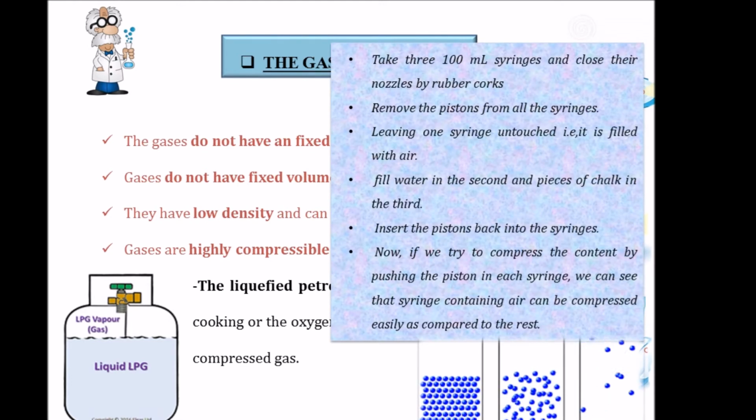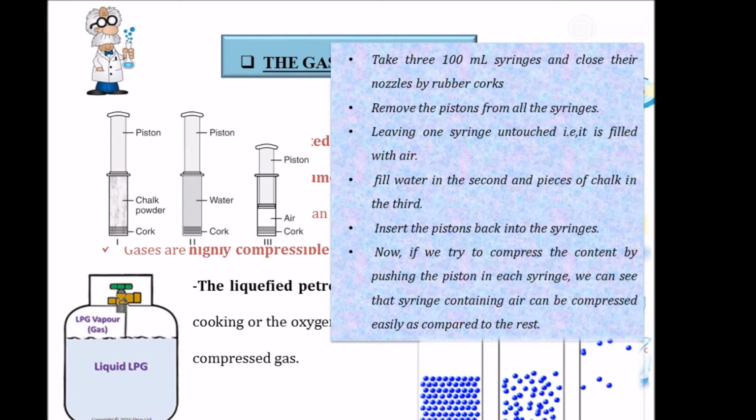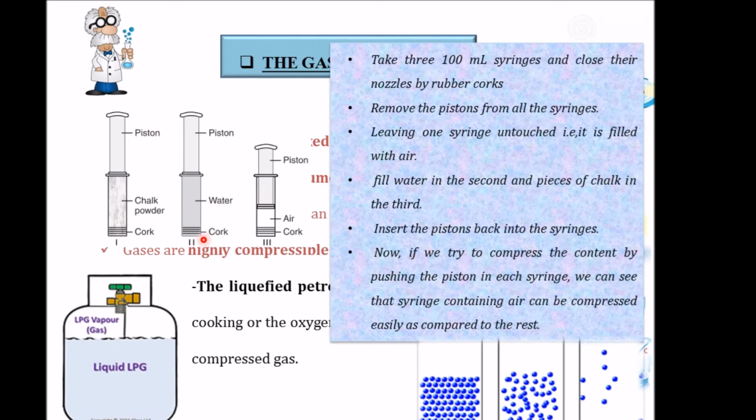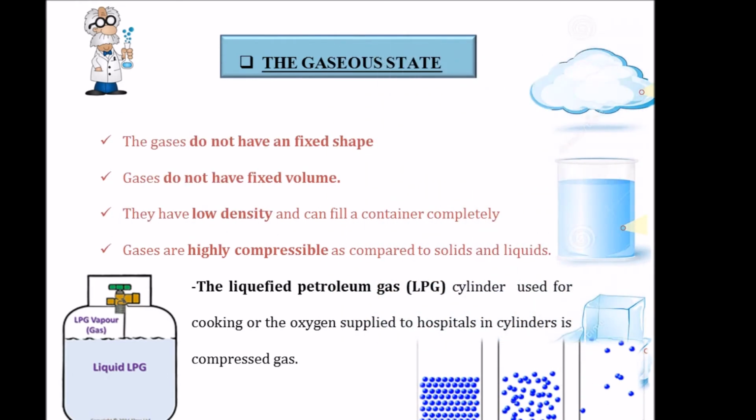Let's understand this through a simple activity. Take 300 ml syringes and close their nozzles with rubber corks. Remove the pistons from all the syringes. Leave one syringe untouched, that is, it is filled with air. Fill the second with water and the third with pieces of chalk. Insert the pistons back into the syringes and try to compress the contents by pushing the piston in each syringe. We can see that the syringe containing air can be compressed easily as compared to that of chalk powder or water. Hence, we can say that gases are highly compressible as compared to solids and liquids.